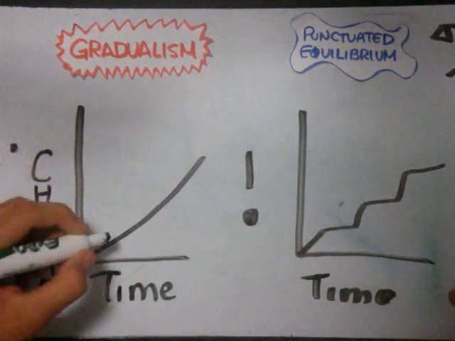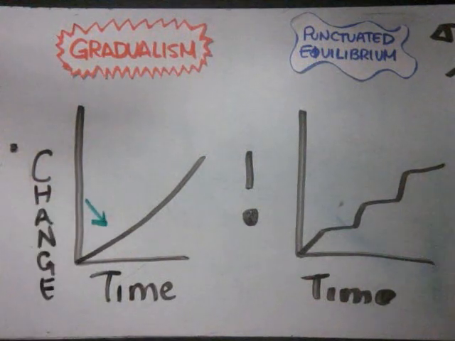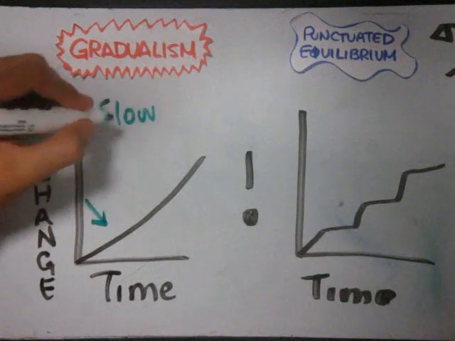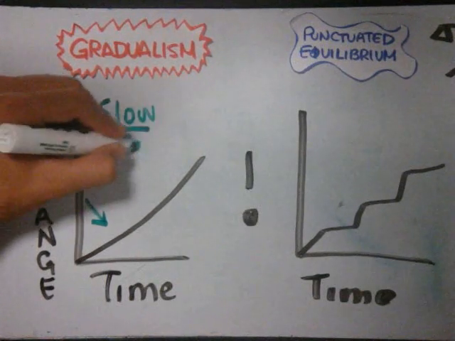As you can see in its graph, gradualism occurs at the same pace always. It is, as mentioned before, the slow but steady change that occurs in a certain species over time.